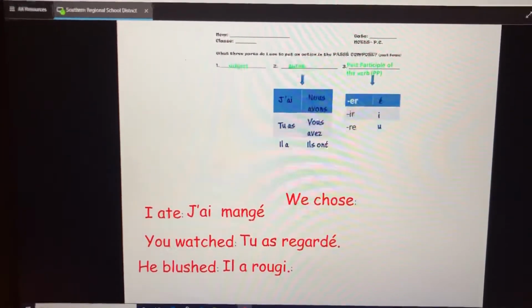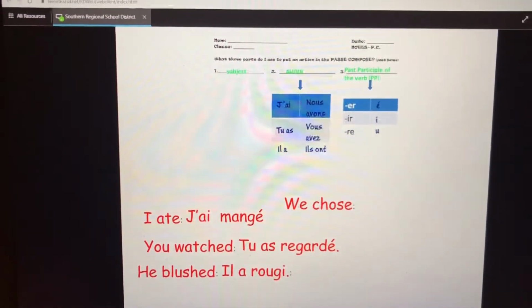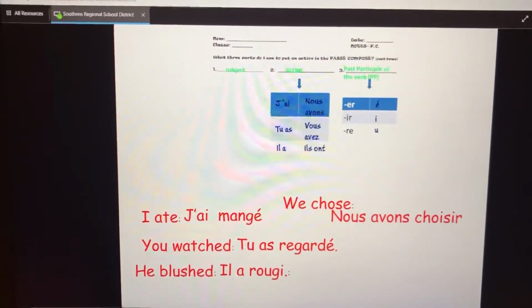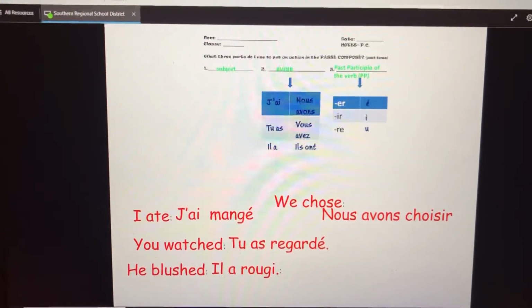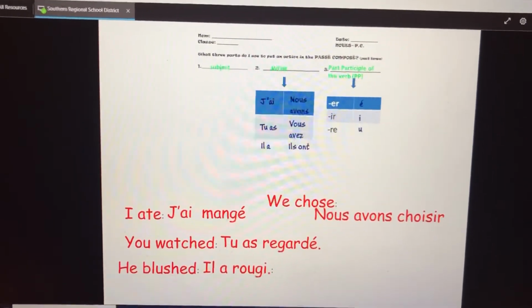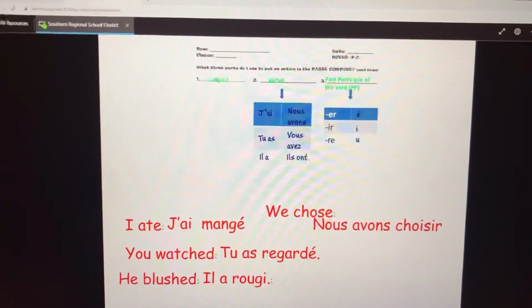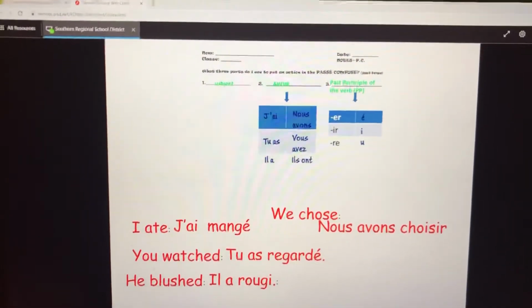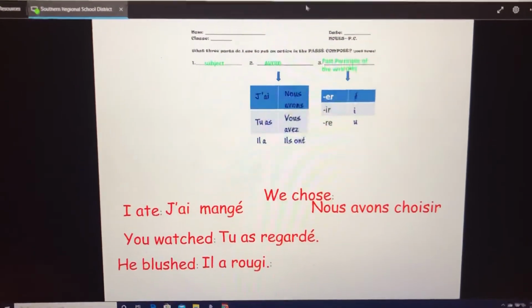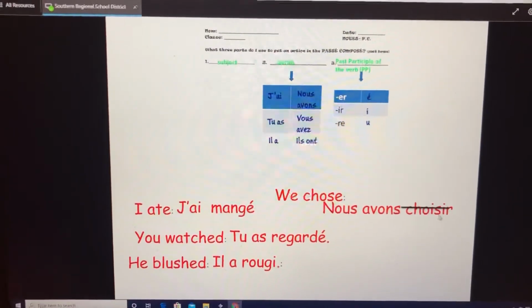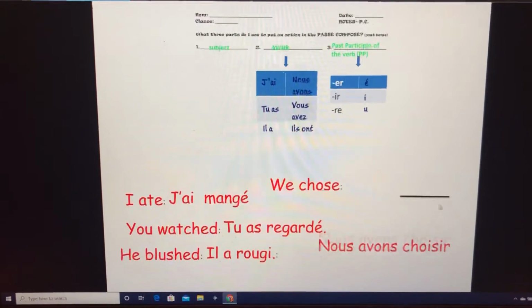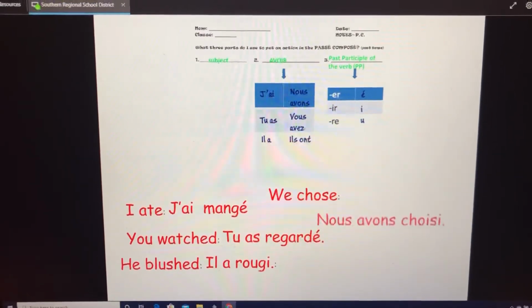We chose. We need subject, avoir, past participle. Nous avons, we're using the verb choisir, but we need the past participle. Choisir is an IR verb. We'll drop the IR, and we replace it with an I. Nous avons choisi.